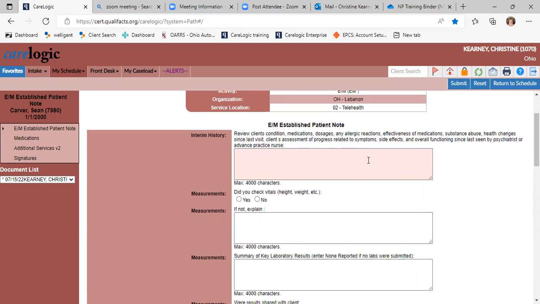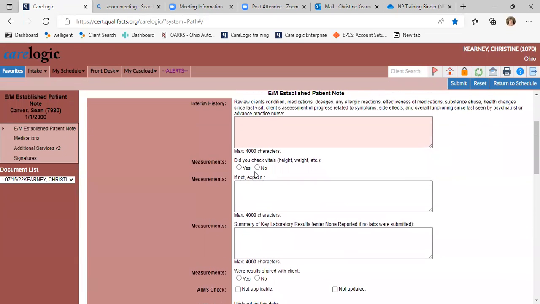And you're going to talk about the condition, any medication changes, any reactions, the effectiveness of the medications, any medical healthcare changes since the last time you saw the patient, and just how they're doing since the last time you spoke to them. Check vitals. If you didn't, you just say no. And you could say it was a telephone visit or if it was a Doxy visit. If they were in the office, you could say yes.